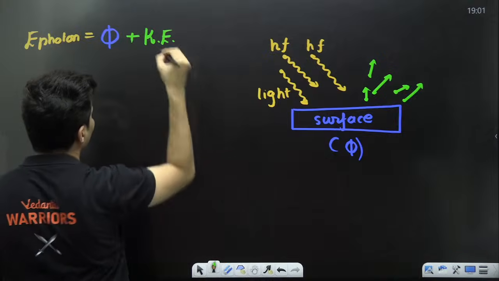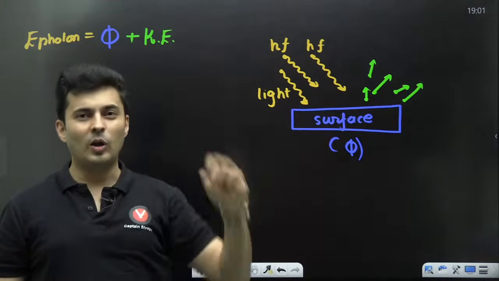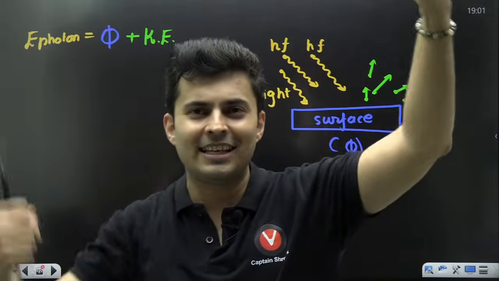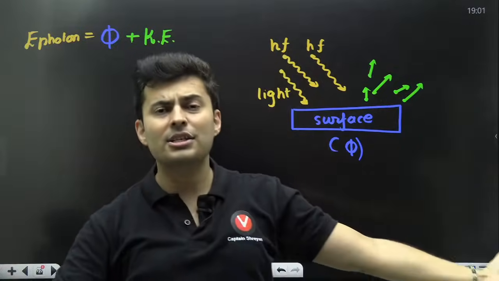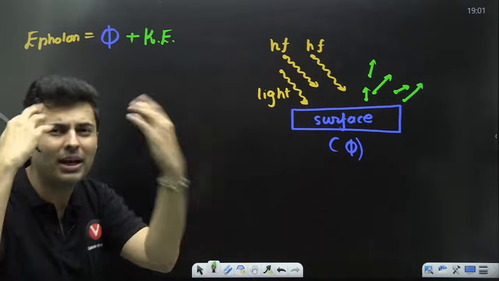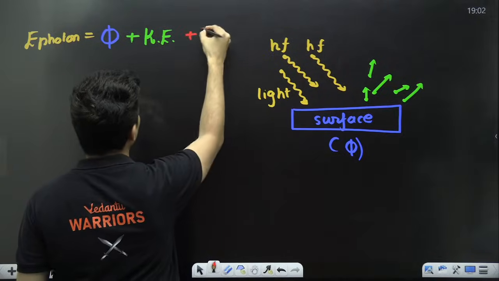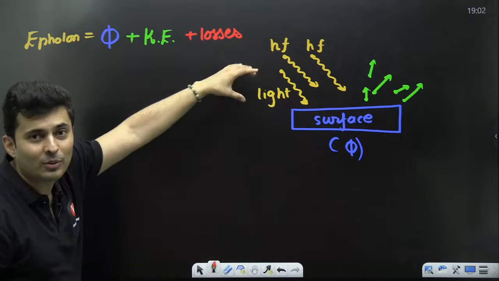Kinetic energy. But that's not all. Even when it comes out, there might be some loss, because these electrons might collide with each other. These electrons might hit the atom. Maybe it emits some radiation during the acceleration. So many things can happen. So many losses can happen. Plus losses. This is nothing but an energy equation.